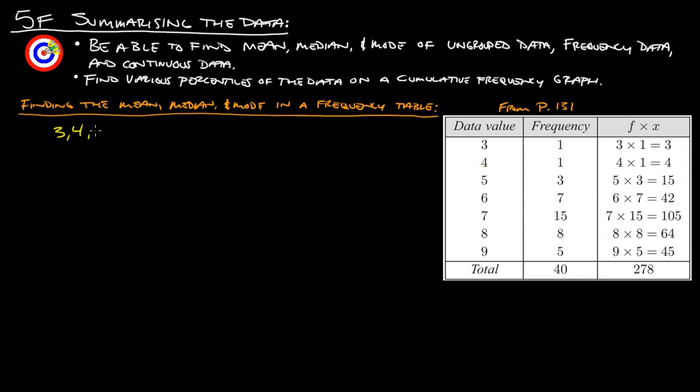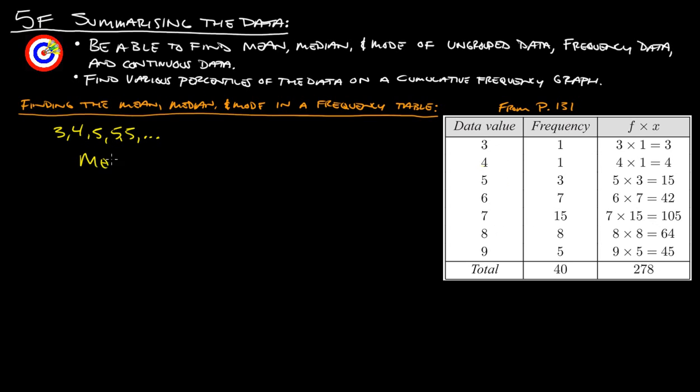We would have 3, and then 4, and then we'd have 3 5s, right? And then we'd have 6 7s, so forth and so on, just so you kind of get an idea. So you take 6 times 7, and you get 42. We multiply. They already multiplied all these out for us, and they even added them all up. So the total, if we add up all 40 pieces of this data here, we get 278.